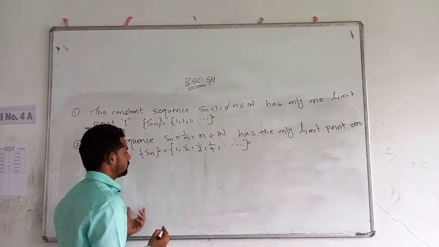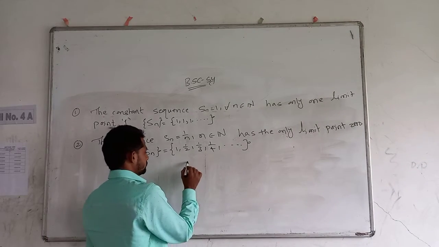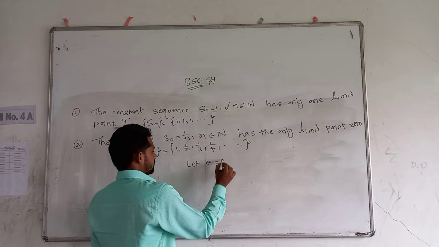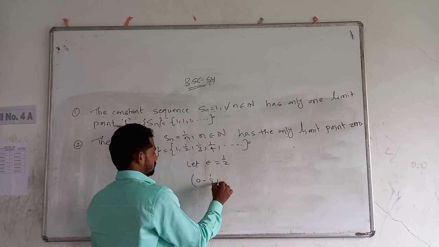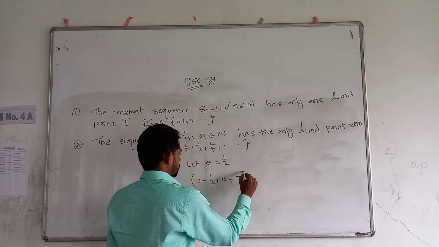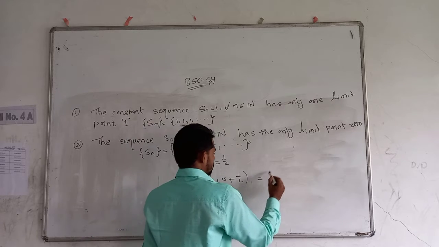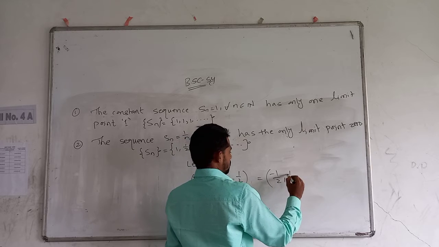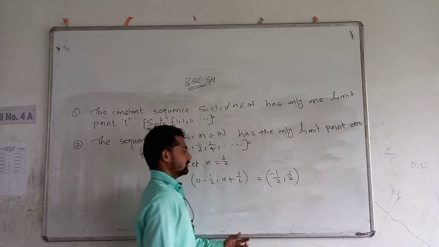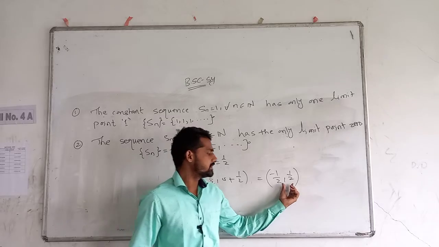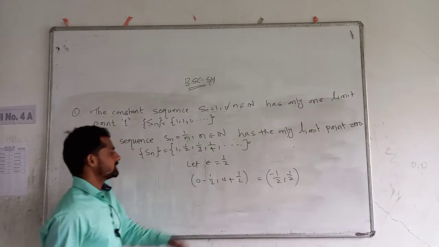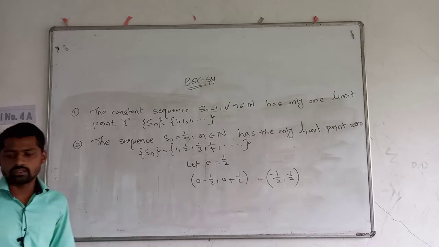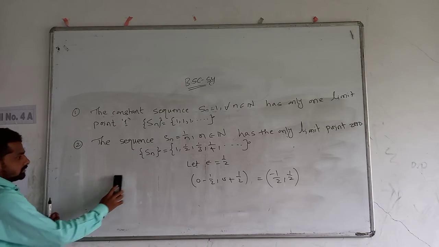If we take any neighborhood, let epsilon be equal to 1 by 2, then 0 minus 1 by 2, 0 plus 1 by 2 is equal to the interval minus 1 by 2 to 1 by 2. So this interval contains infinitely many points of the above sequence, therefore we can say that 0 is the limit point of the sequence.